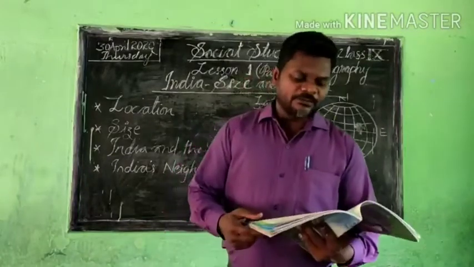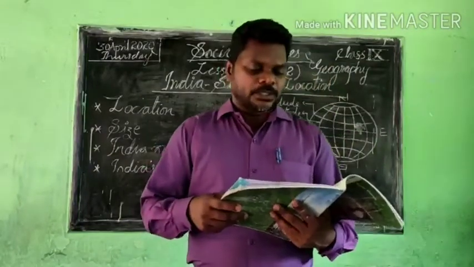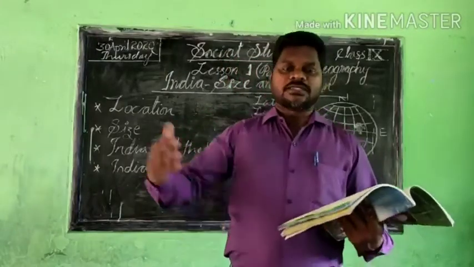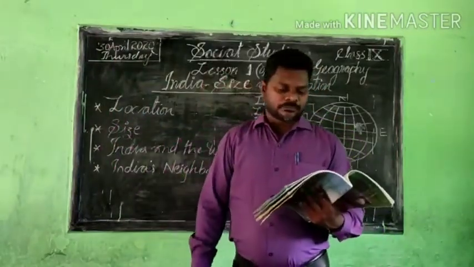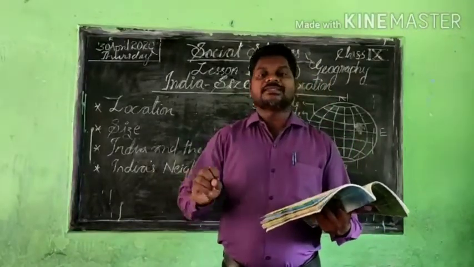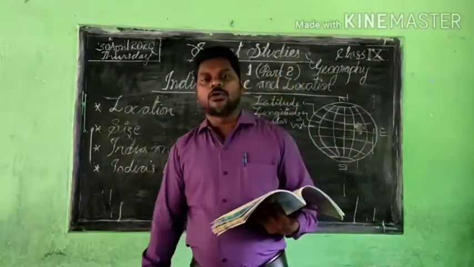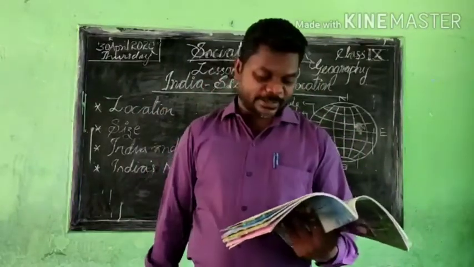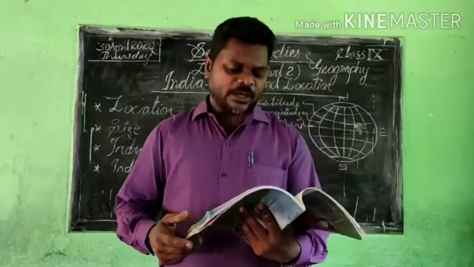And again as we go ahead, we can see our neighbors mainly. We have the northwest area, where we have our own neighbors. And the northern side also, and east and south, these areas also have different nations, different neighbors. So especially we can go for the northwest.